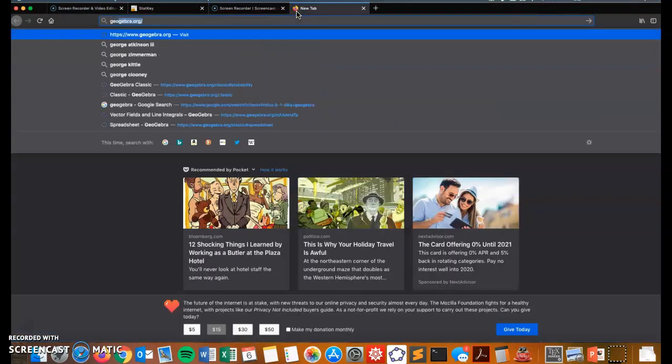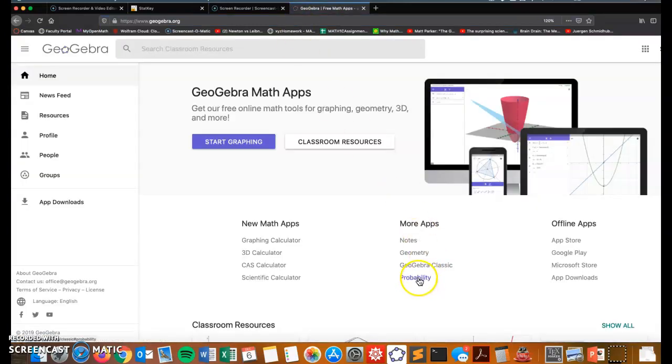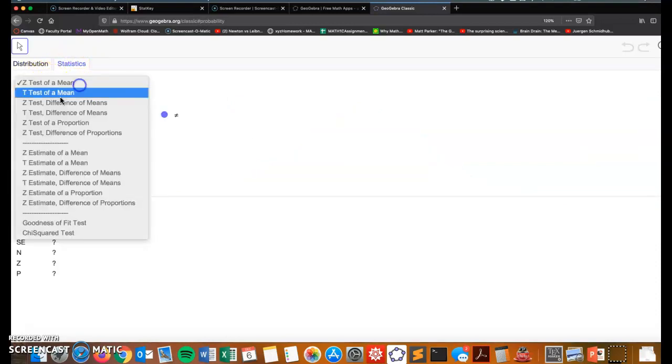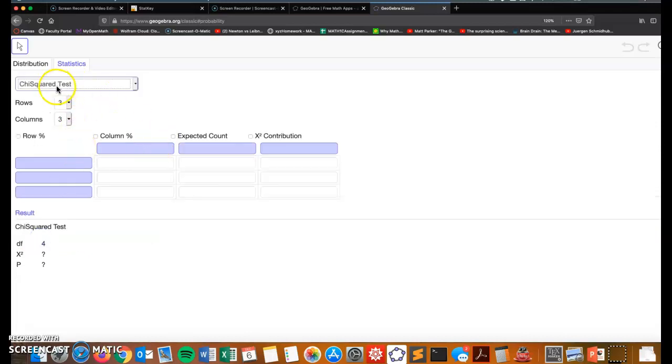I'm going to open up GeoGebra, click on the probability. Once that opens up, make sure to click on the Statistics tab at the top right. In this drop-down menu, you have all your options. Goodness of fit we did in the last video for 7.1. For 7.2, it's called chi-squared test. I wish this said association or independence, but it says chi-squared test. So make a note: to use GeoGebra, you have to do a chi-squared test when you're doing a test for association.